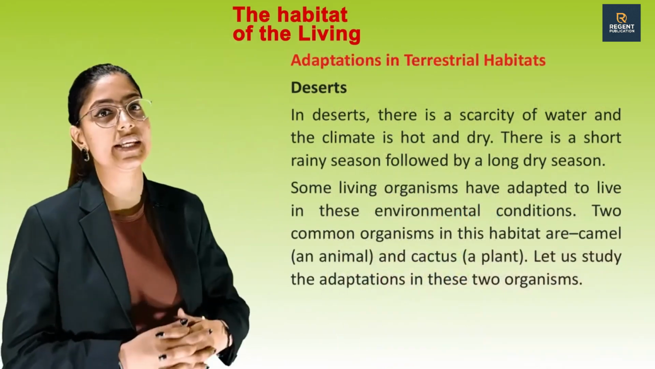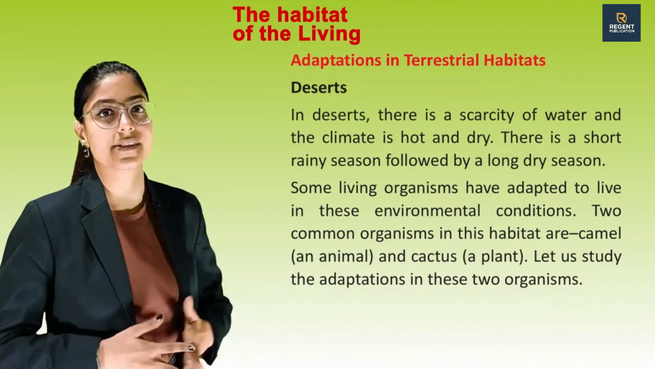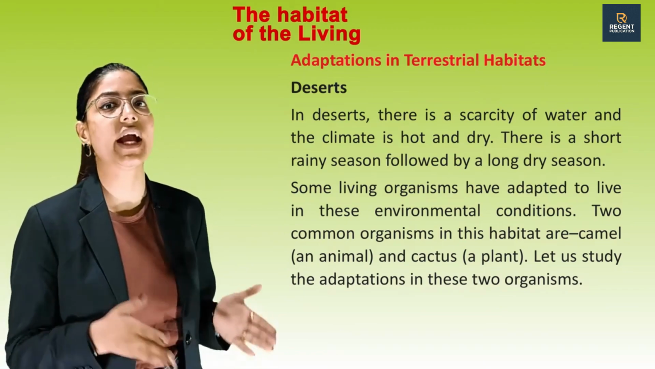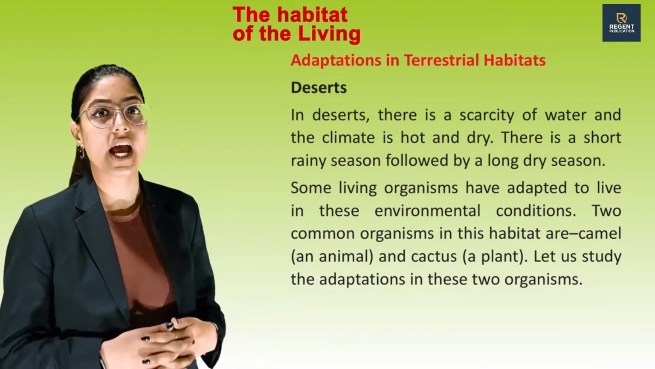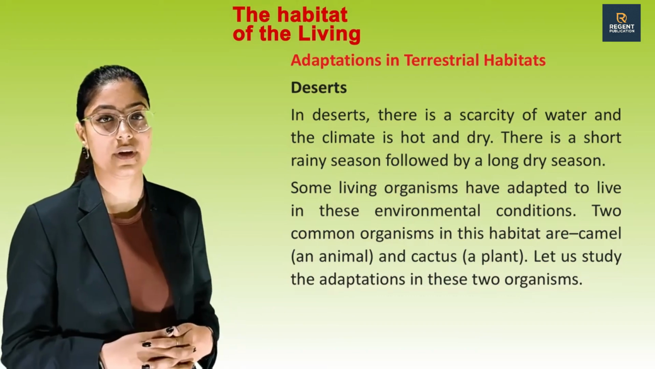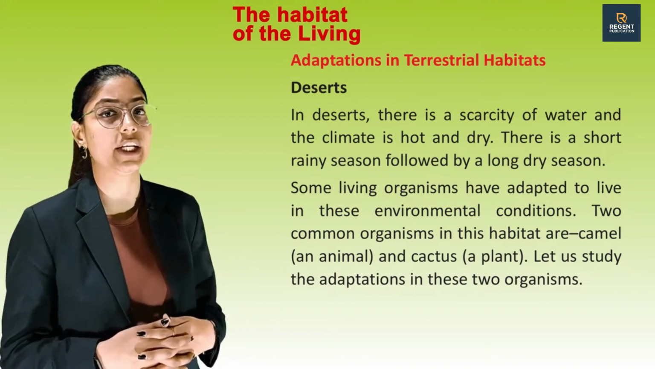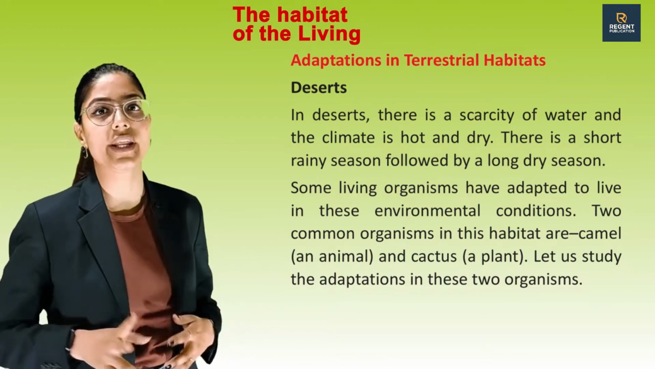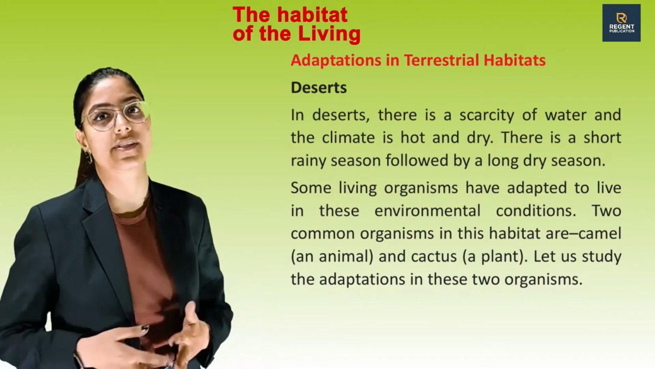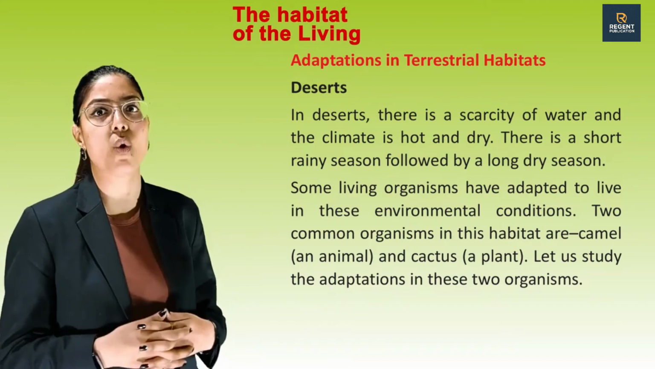Adaptations in terrestrial habitats. First one is deserts. In deserts, there is a scarcity of water and the climate is hot and dry. There is a short rainy season followed by a long dry season. Some living organisms have adapted to live in these environmental conditions. Two common organisms in the habitat are camel, an animal, and cactus, a plant. Let us study the adaptation in these two organisms.